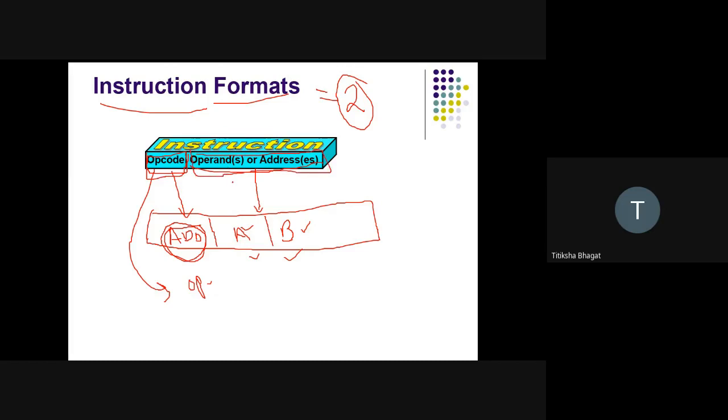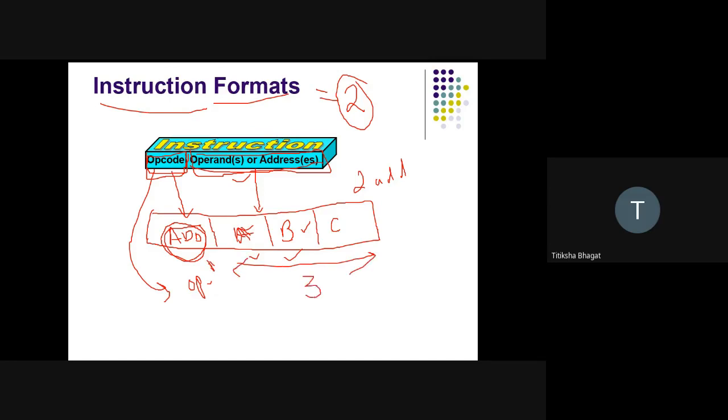Now here in this case, I am having two operands. If I'm having two operands, then it is a two address instruction. I can have another operand. Here I am having total three operands and one opcode.